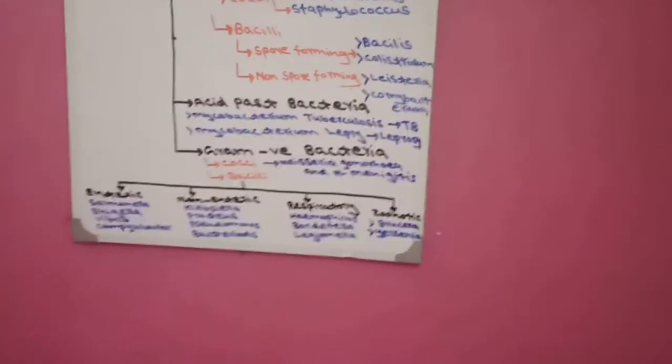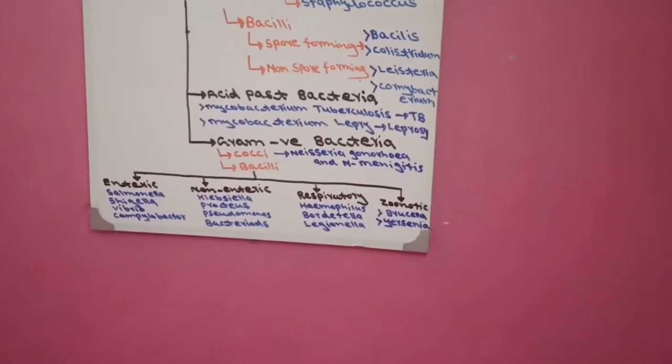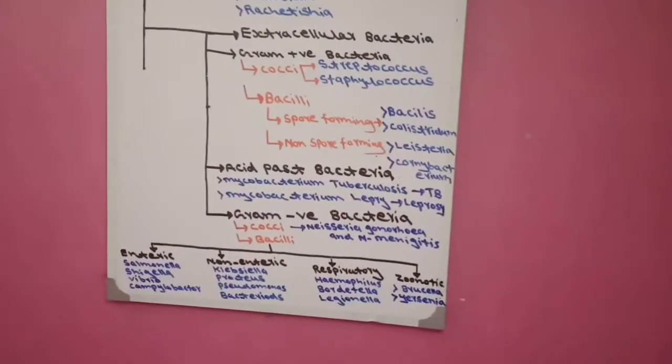Like in the exam, Haemophilus comes. Now, if we remember the classification, first, Haemophilus is a respiratory bacteria, meaning its location is our respiratory system. Second, when it is present in our respiratory system, it causes respiratory disease. These are the two points.